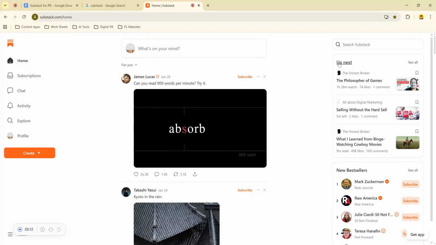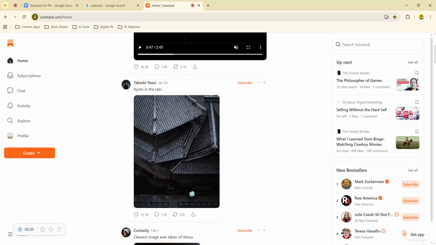Up next, right here, it shows posts queued for you based on what you follow. So based on what you've read before, it's all here. And then the new bestsellers, it shows the top selling paid newsletters. It's good for seeing trending content and maybe getting inspiration for your own posts. So this is the main page with everything right here that you'll need.